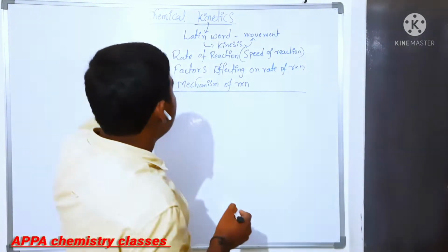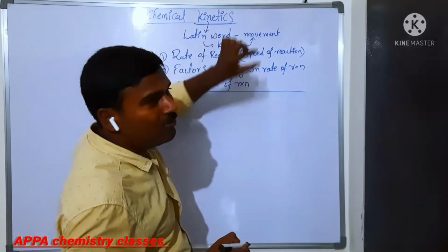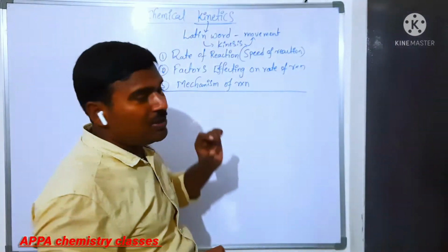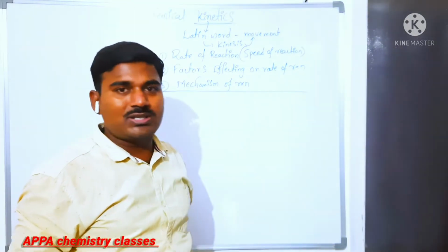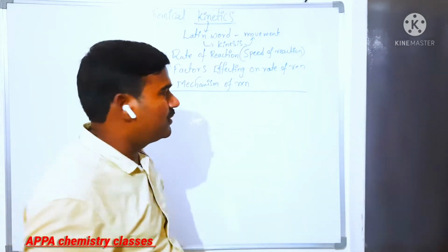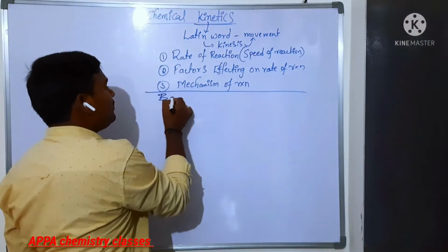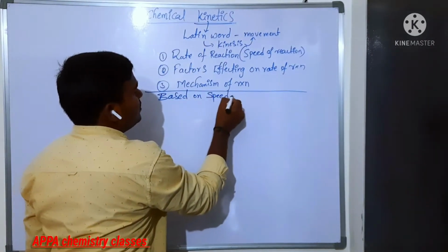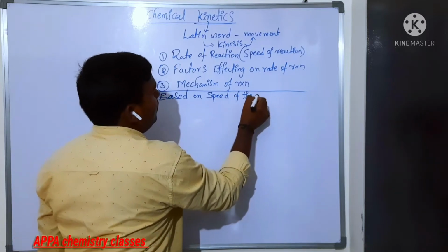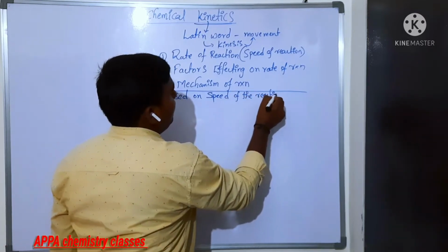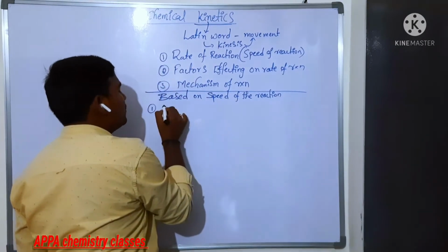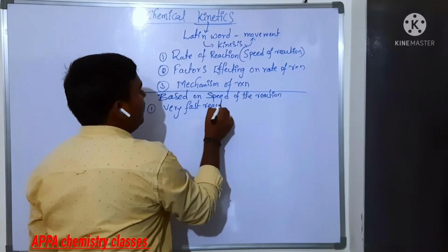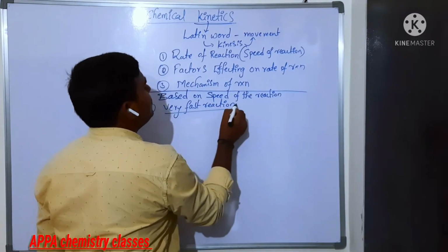First, the Latin word kinesis means movement. Based on the speed of reaction, we have mainly 3 types of reactions. How many types? Mainly 3 types, based on speed of the reaction. One is very fast reaction, another is moderate reaction, and the third is very slow reaction.